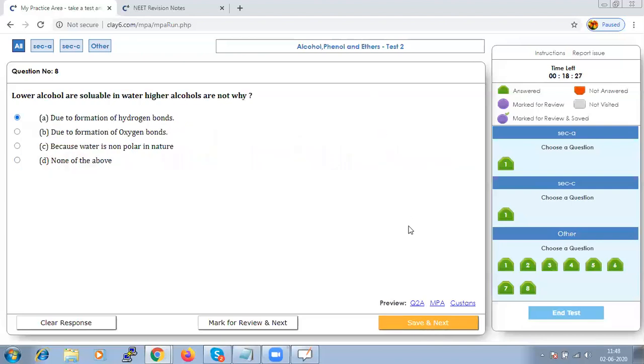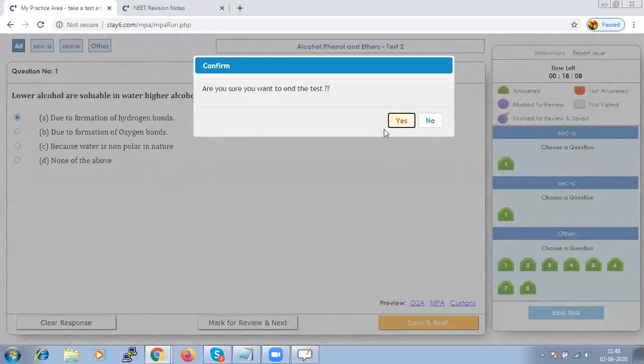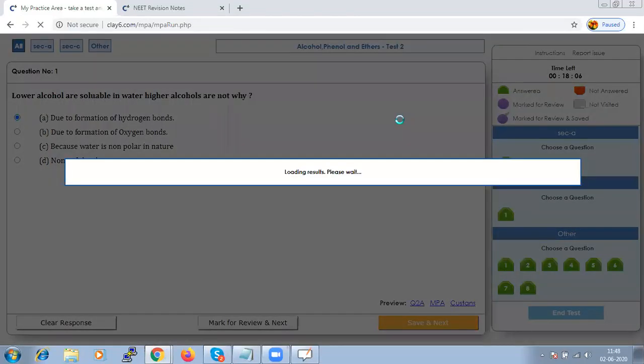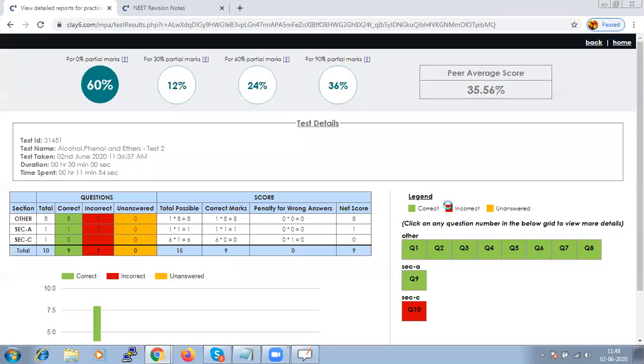So we have completed the questions. Let us cross check: lower alcohols are soluble due to the formation of hydrogen bonds. It's correct, so we can save. Since we have attempted all the questions, we can submit the test. Here we have done all the questions right.